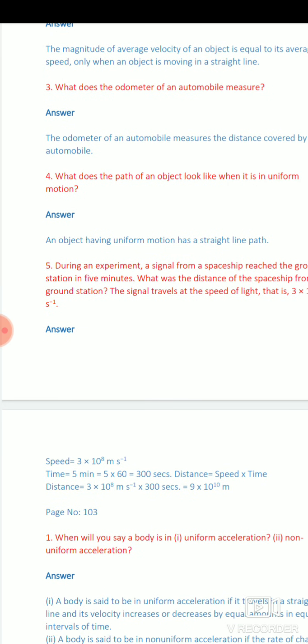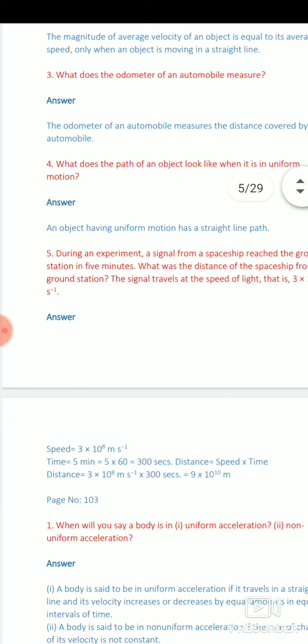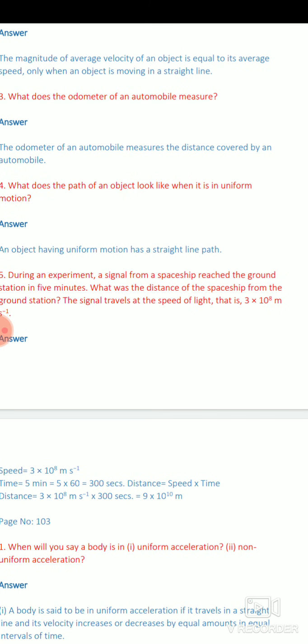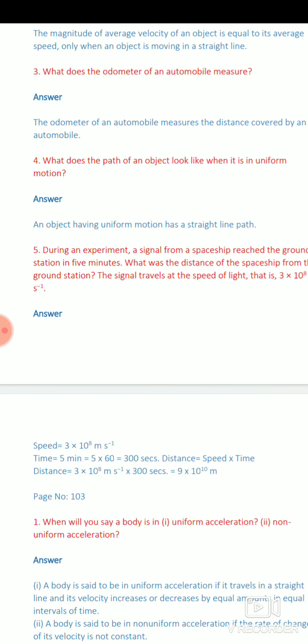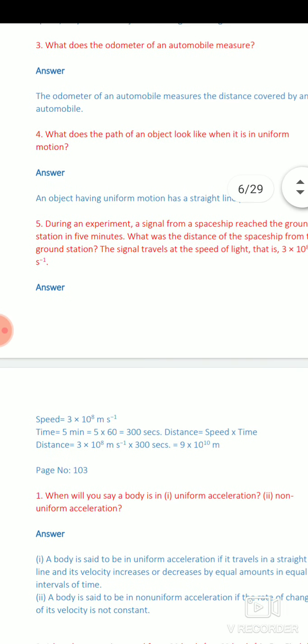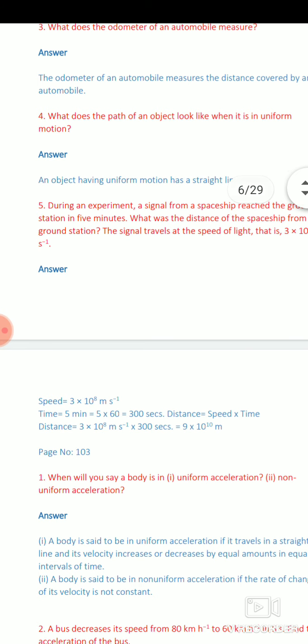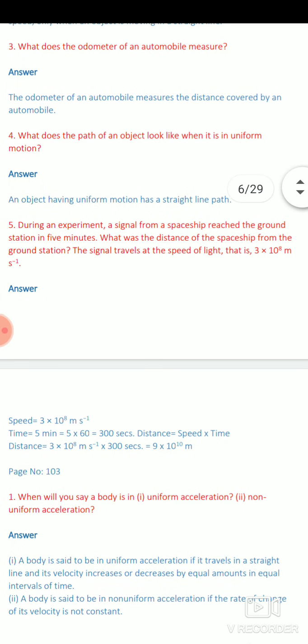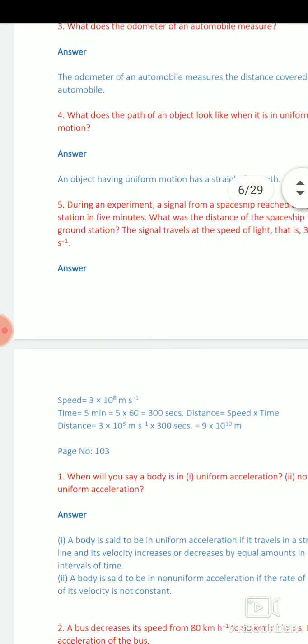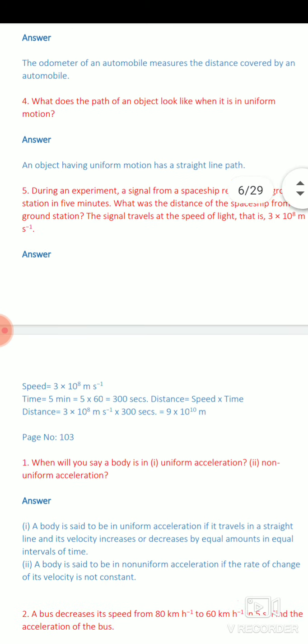Now next question: what does the odometer of an automobile measure? Automobiles means car, scooter, vehicles, any type of vehicle. The odometer of an automobile measures the distance traveled. There are two meters in automobiles. The first one is the odometer and the second is the speedometer. Dear student, the speedometer measures the speed of objects or automobiles, car, scooter, bike we can say, and the odometer of the automobile measures distance, and the speedometer measures the speed of the automobile.